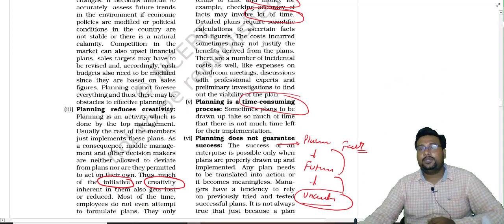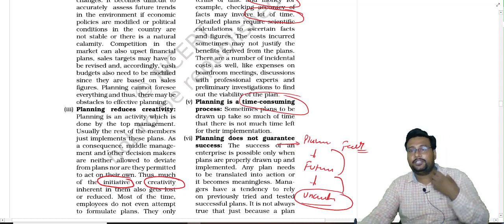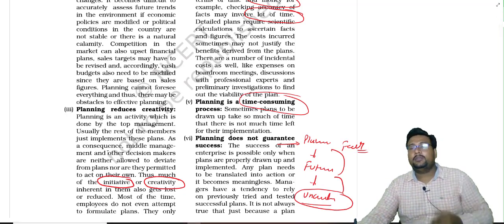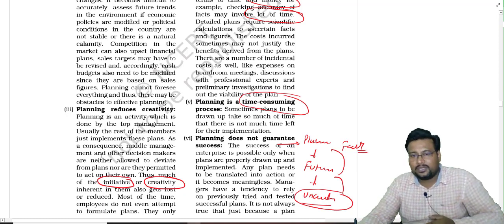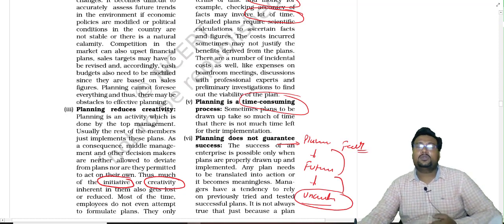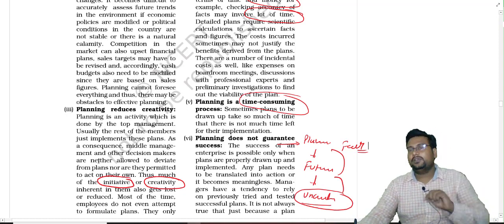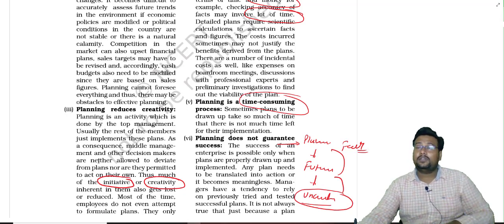And planning reduces creativity. If somebody has some innovation, some initiative, some good ideas, those ideas cannot be implemented because planning is rigid, and planning is generally not changed in the middle. Planning does not guarantee success because planning is dependent on the future. The future is uncertain, so if any uncertainty happens which is not in favor of our plan, the plan will fail.